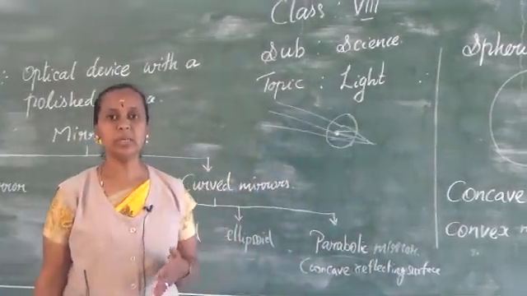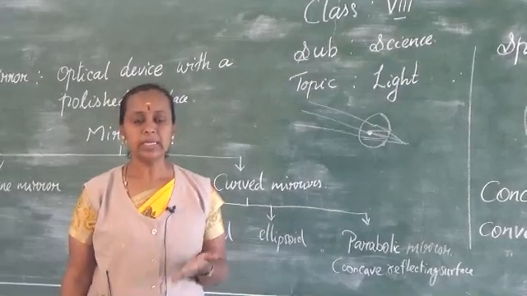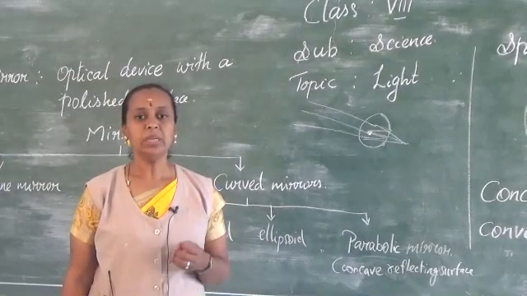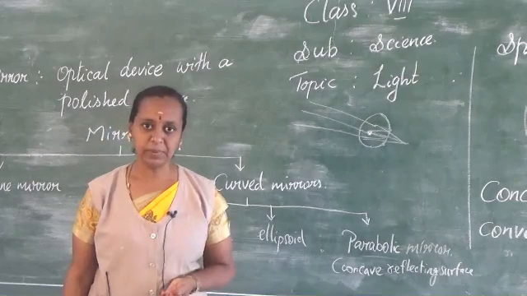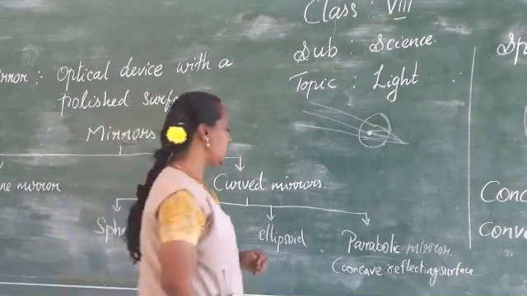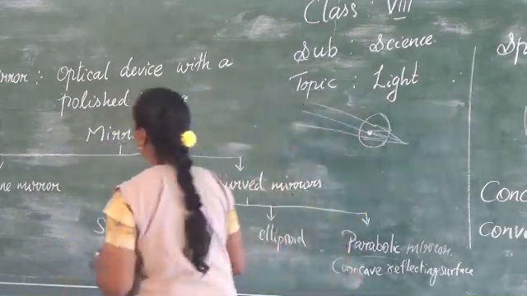Now we are going to learn another important topic, the terms related to image formation by spherical mirrors in the ray diagram. First you should know what a ray diagram is.